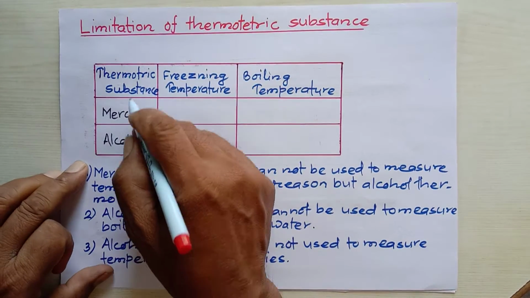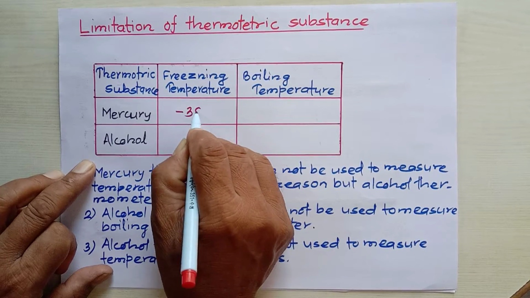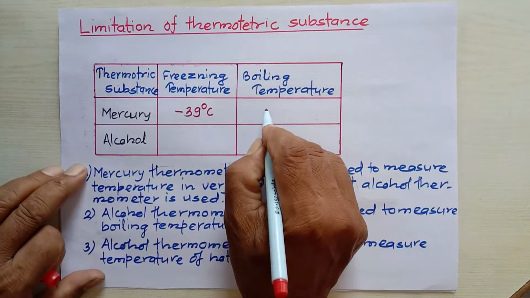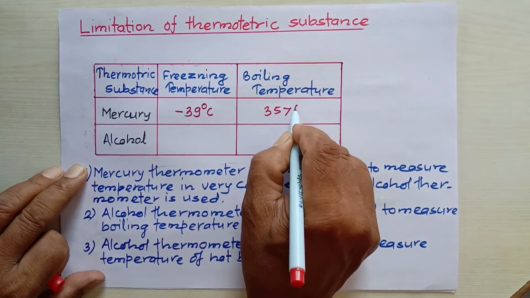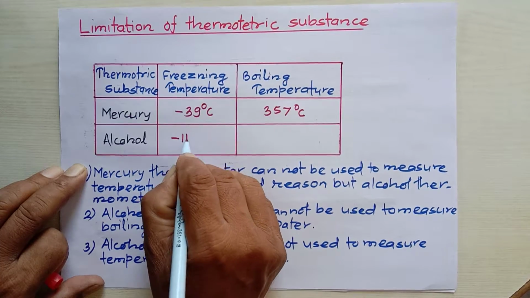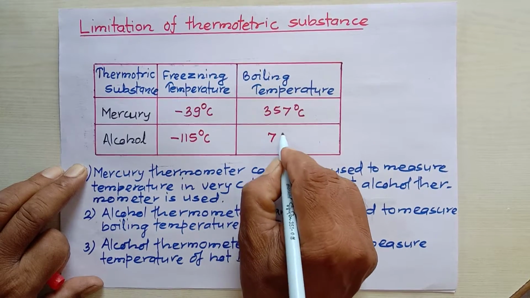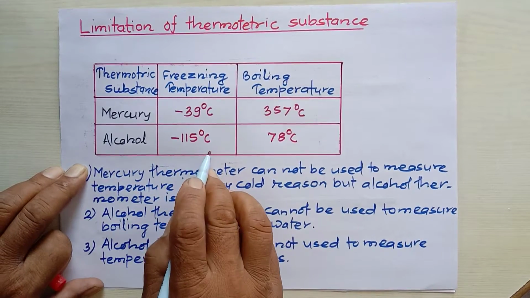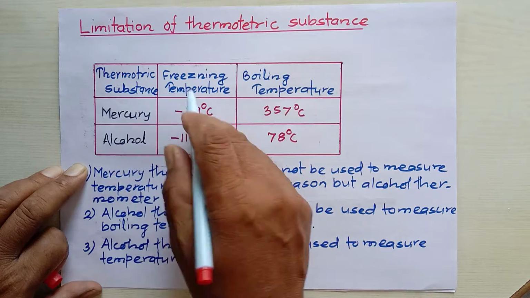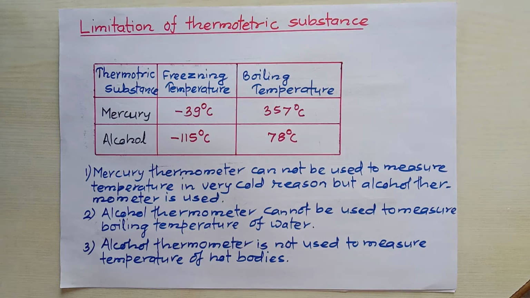Look at this. Mercury, this thermometric substance, its freezing temperature is minus 39 degrees Celsius, and its boiling temperature is 357 degrees Celsius. In the same way, alcohol, its freezing temperature is very low, minus 115 degrees Celsius, but its boiling temperature is only 78 degrees Celsius. We are talking about ethyl alcohol, also called ethanol.